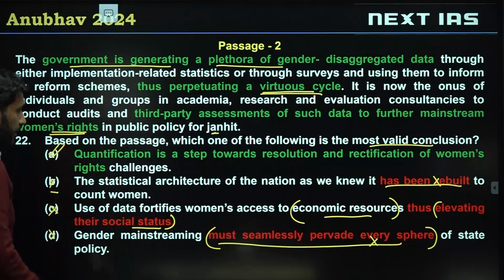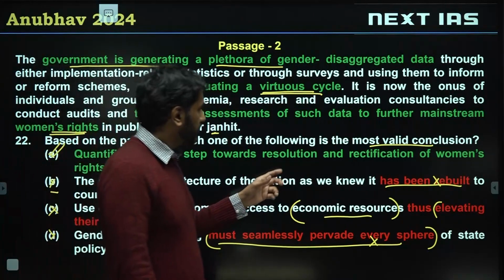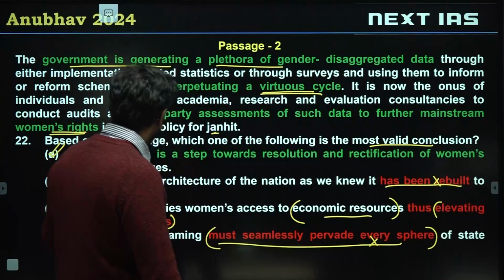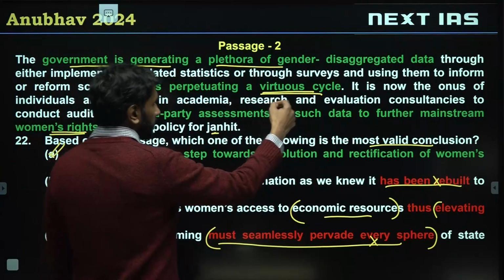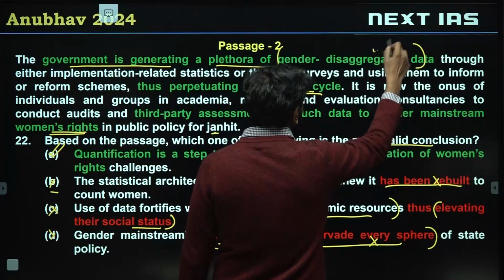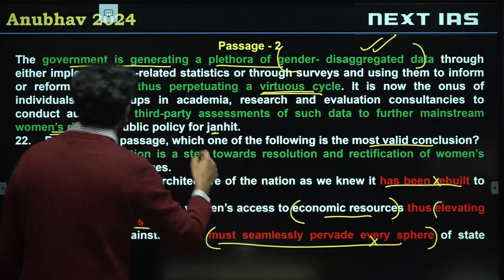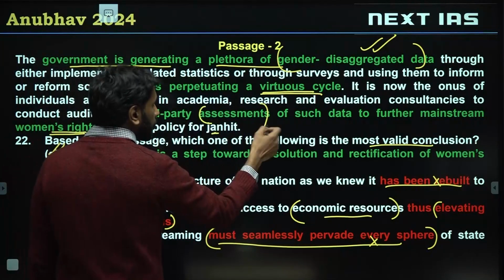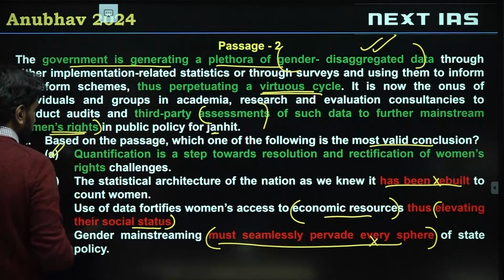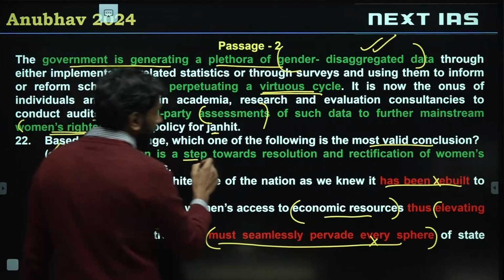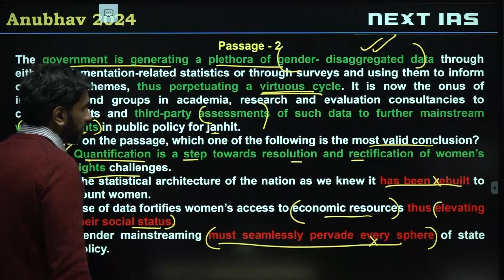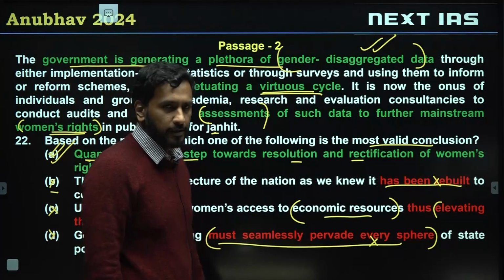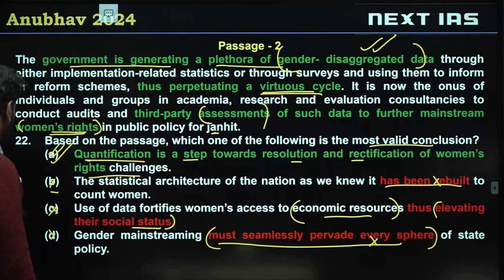So we are left with option A. Quantification is a step towards resolution and rectification of women's rights challenges. Quantification because, like I said, we have more data points. So all of these data points can help assessment and improvement and mainstream women's rights. So quantification is a step towards resolution and rectification of women's rights challenges. Option A is the correct choice for this question. All right. Let's see the next one.